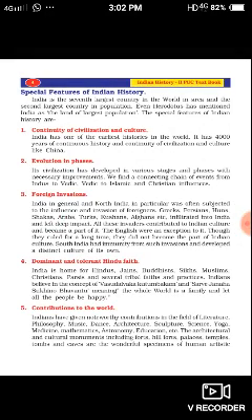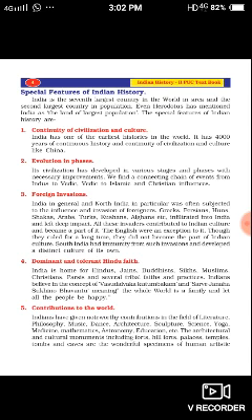The next important features of Indian history, that is, the special features of Indian history. India is the seventh largest country in the world. That is also one of the special features of Indian history. Area wise, it is the seventh largest country and the second largest country in population.